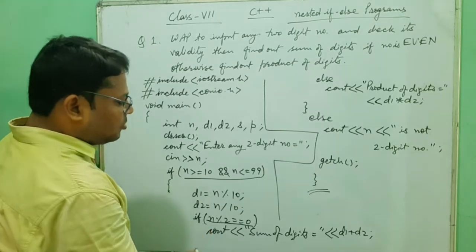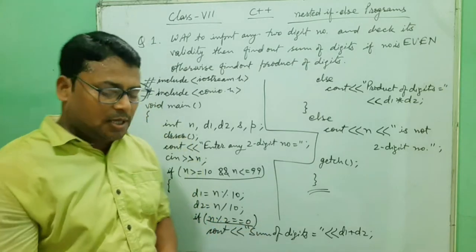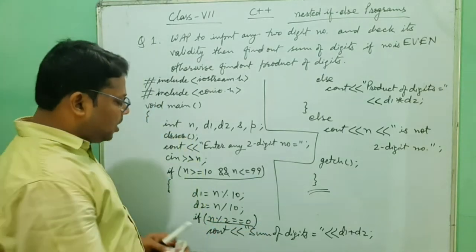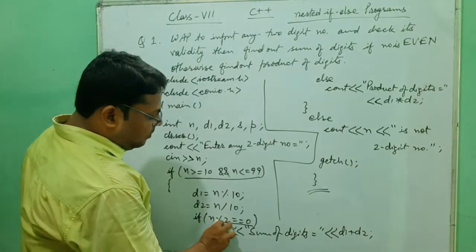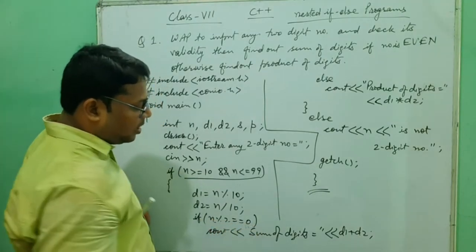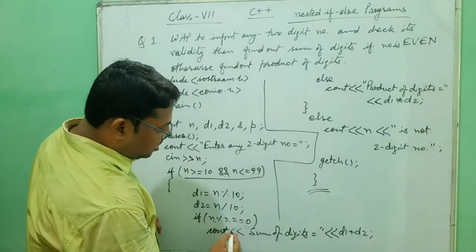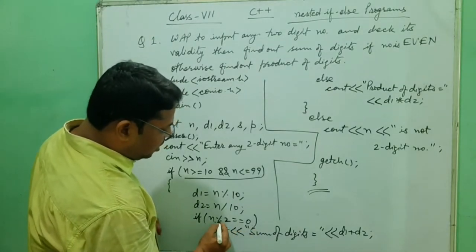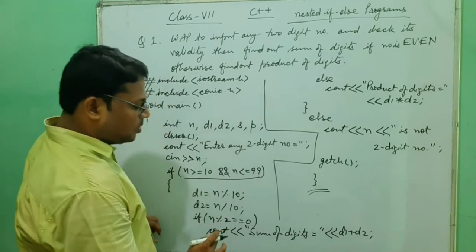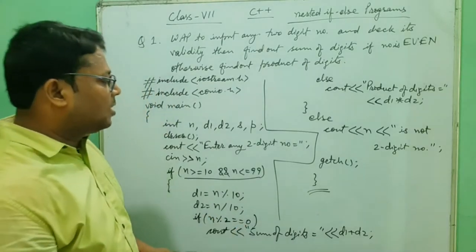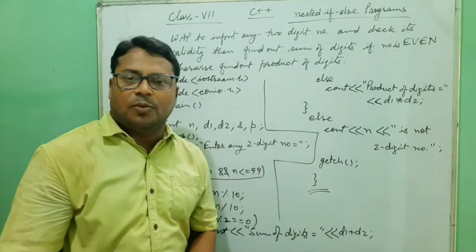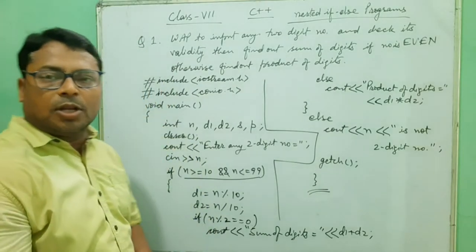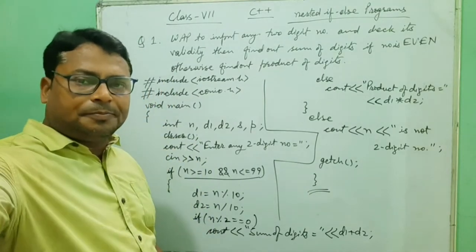Yes or no? So that means we are going to discuss this way: when one condition is based on even, we will check, but why and when. We will check even because that is given in the question, but when will we check? When the number is a 2-digit number, valid of that. So another example we can move to. Okay, if any doubt you can comment and ask.